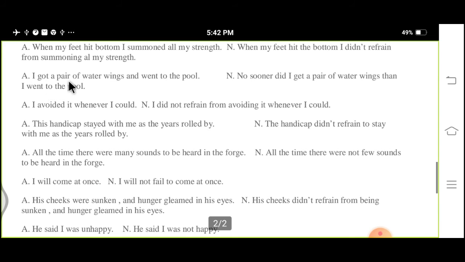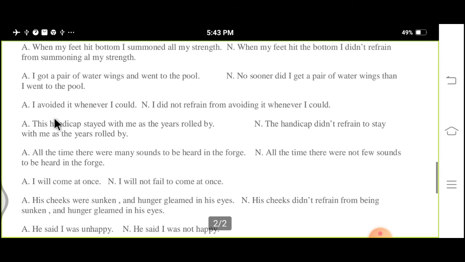I got a pair of water wings and went to the pool. Once again, this sentence showed the "only" reference. No sooner did I get a pair of water wings than I went to the pool.